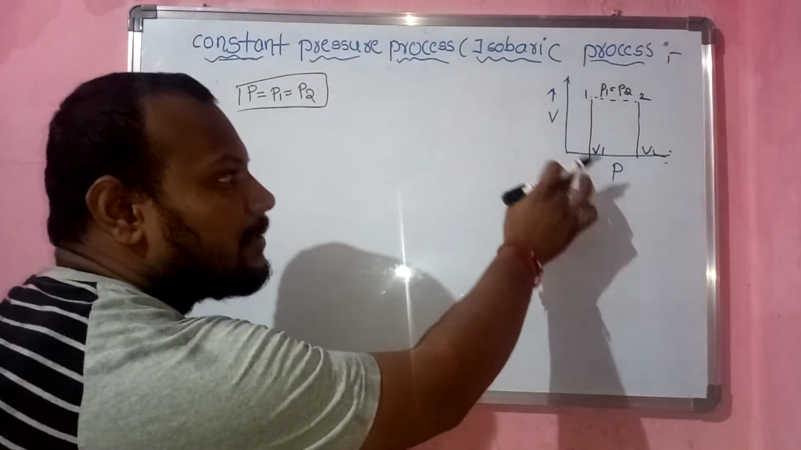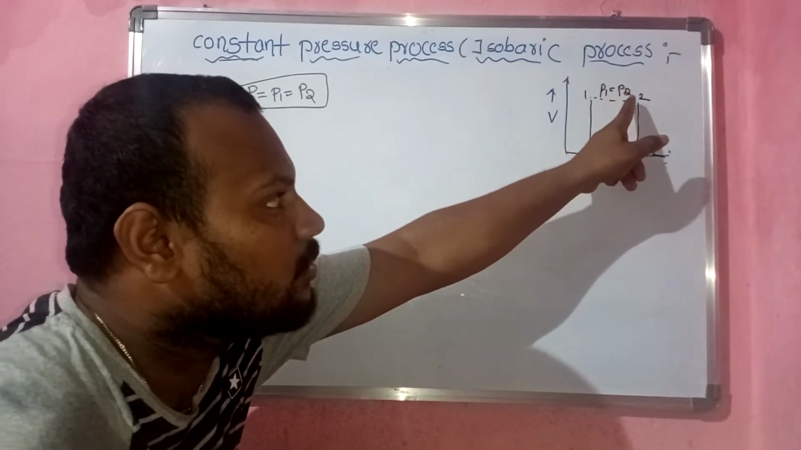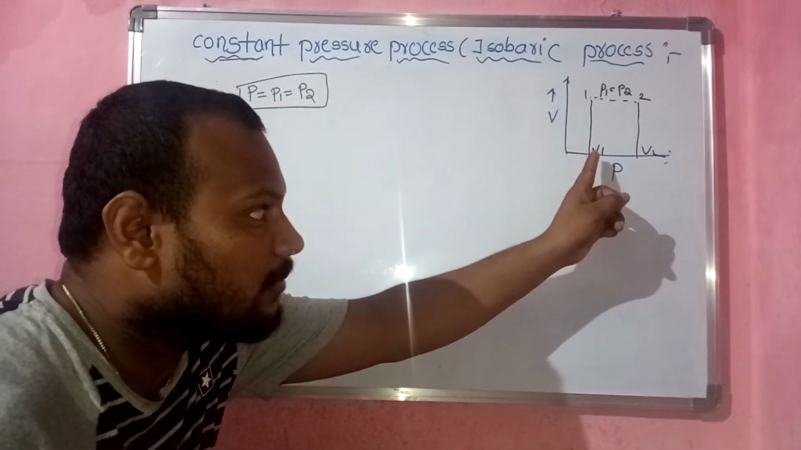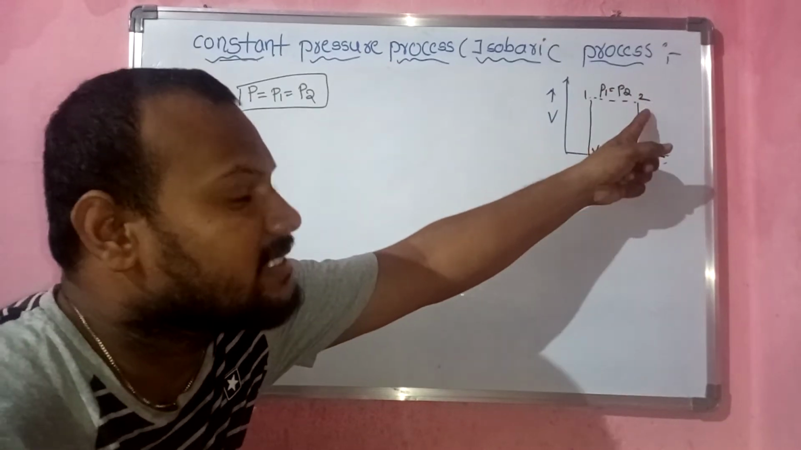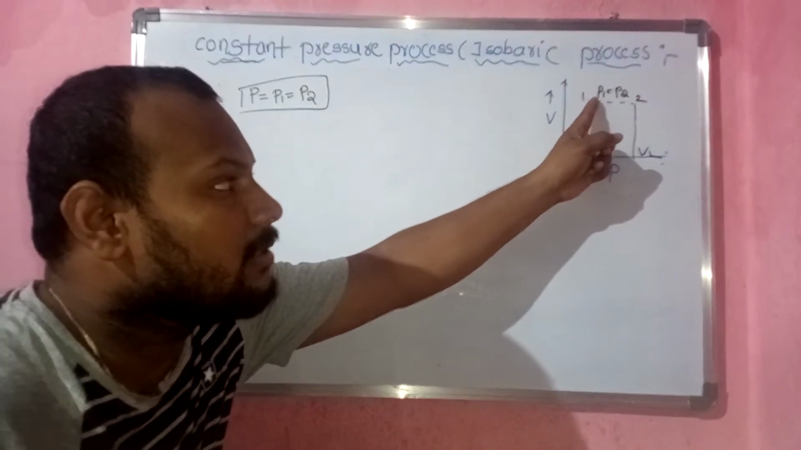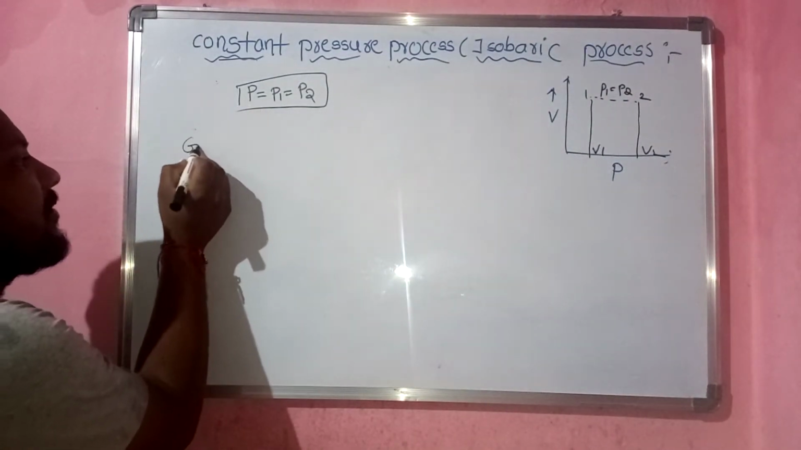So here we can see the PV diagram. The pressure is constant, P1 is equal to P2, but the volume is varying from V1 to V2. So the volume is changing from the first state to the second state, but the pressure is constant, P1 is equal to P2. So we know the general gas equation.